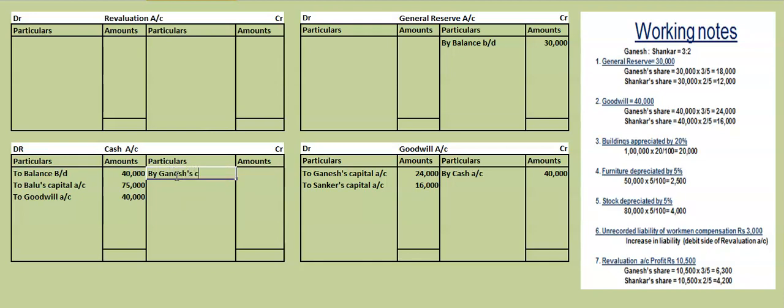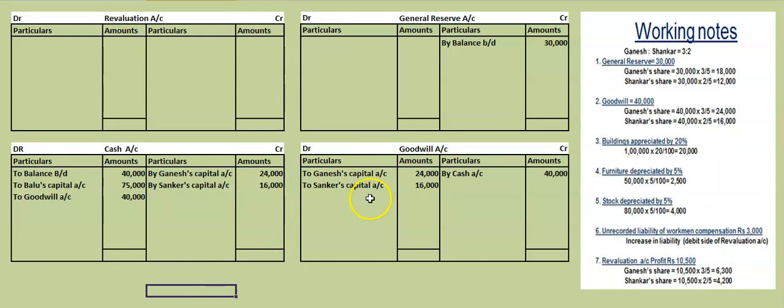So capital account of Ganesh. How much is Ganesh's capital account here? 24,000. By Shankar's capital account. How much is Shankar's capital account? 16,000. So these are the two entries.